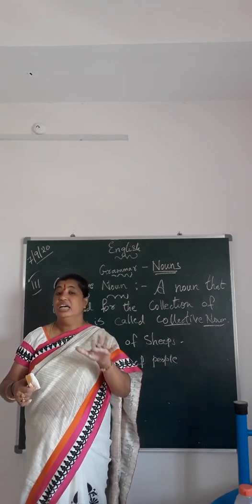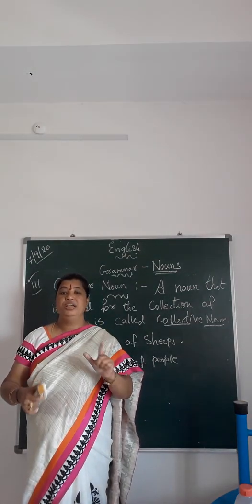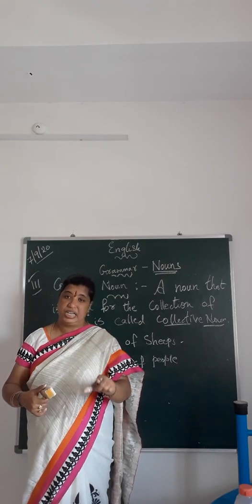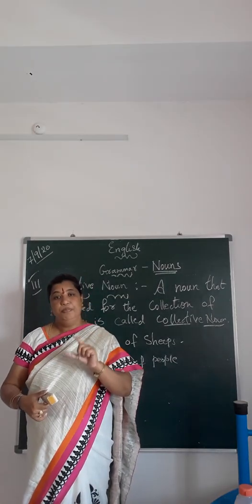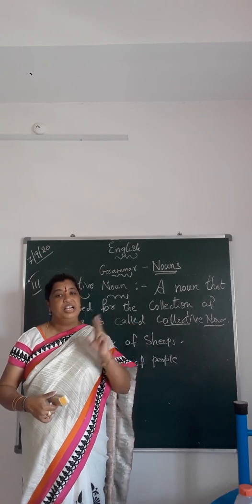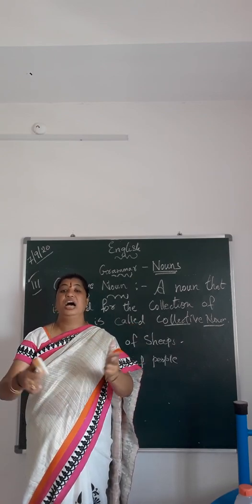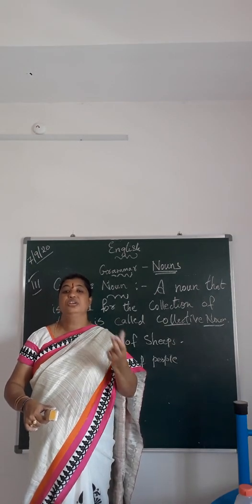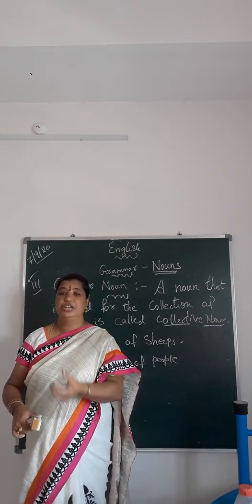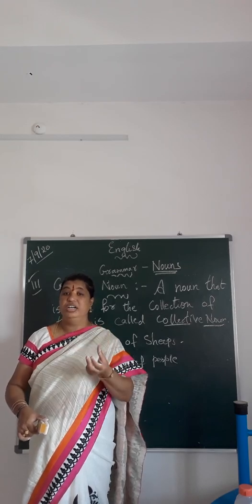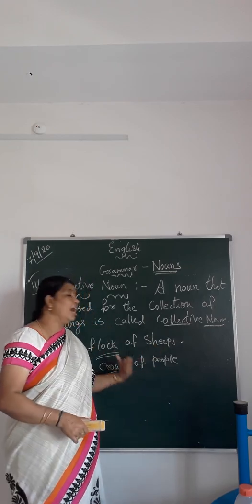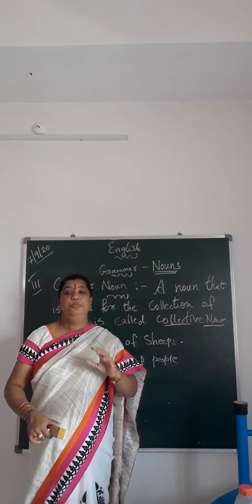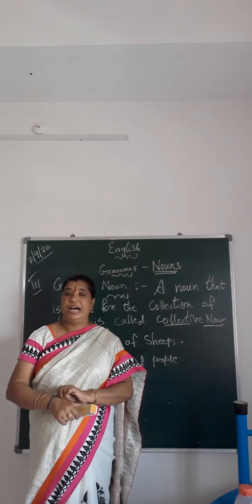A proper noun is used to talk about things in particular. Then we have collective nouns: when there is a large collection of things, a noun is used to represent that collection, and that word is called a collective noun. Yes children, hope you must have understood.